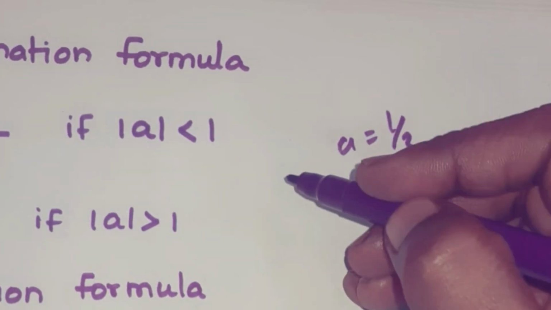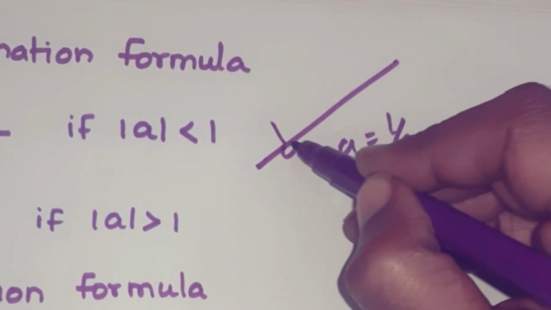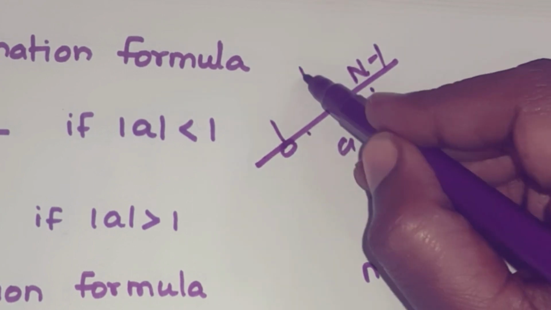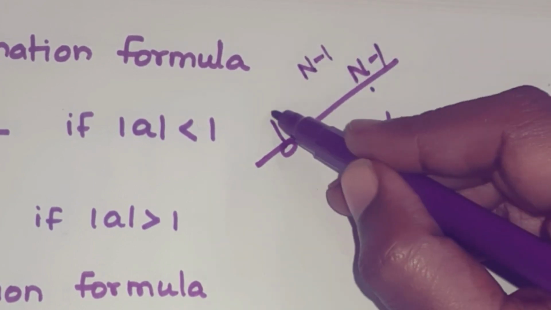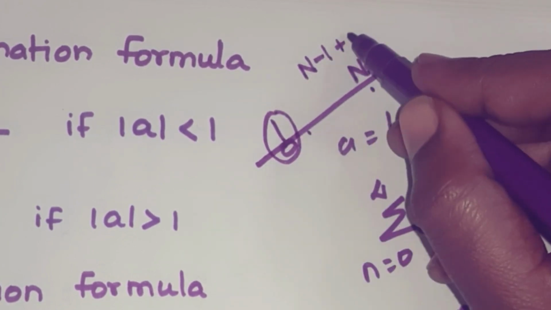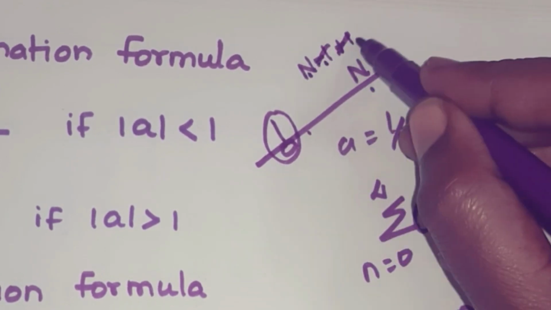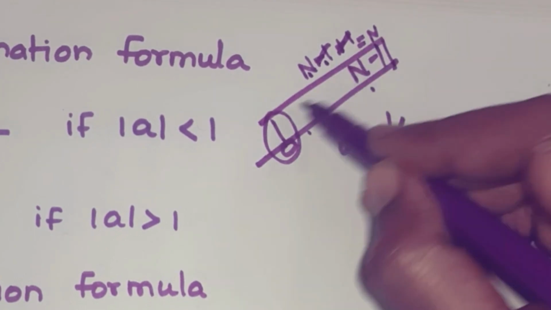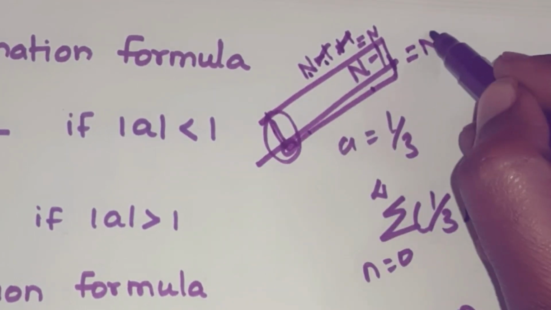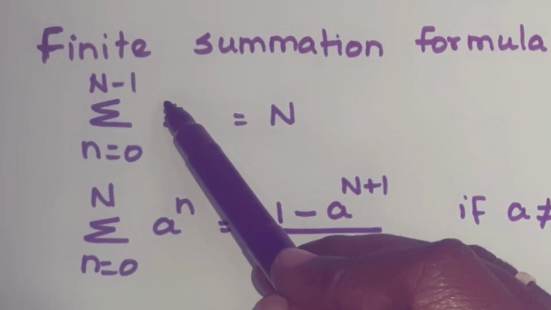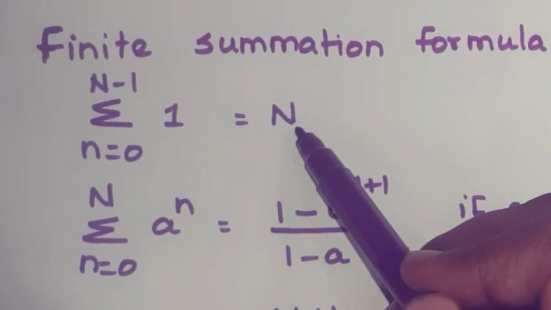0 to n minus 1. So from 1 to n minus 1, you have n minus 1 values, and at 0, you have one more value. So n minus 1 plus 1, you get n. So totally from 0 to n minus 1, we are going to add 1 n times. So n into 1 is equal to n, right?